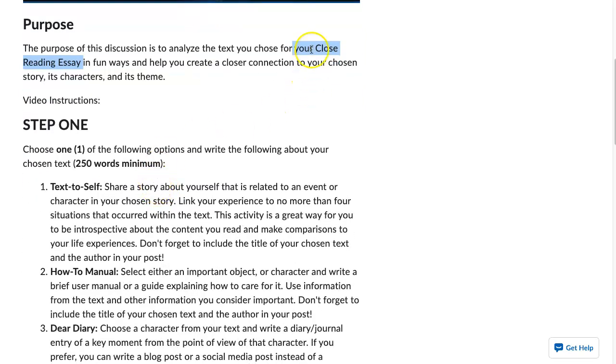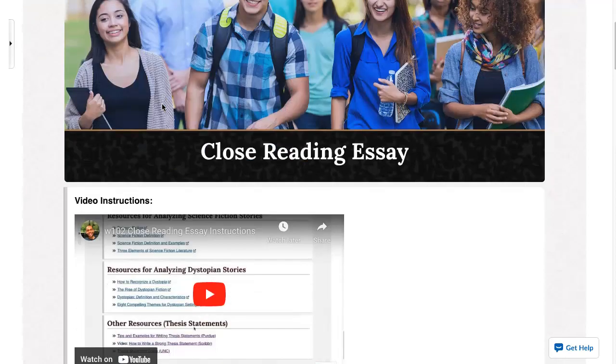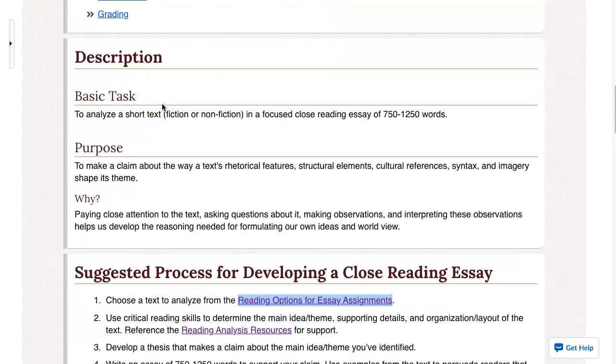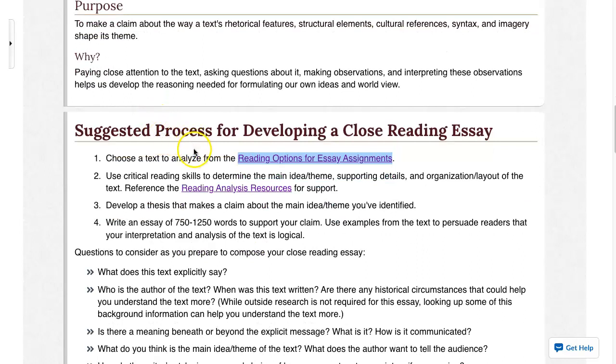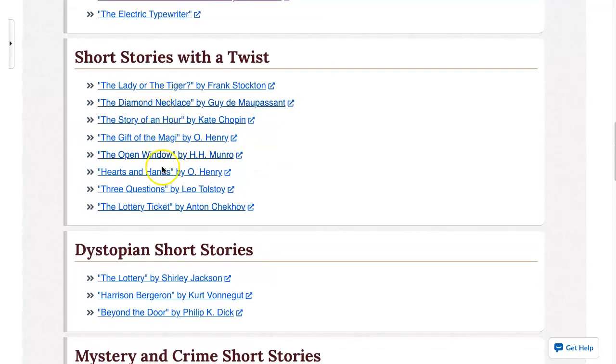It's important to understand here, you're going to click on that close reading essay. If you remember, the close reading essay asks you to choose from a pre-selected list of texts to read and write your close reading essay. If you click on this link here, it will bring you to these story options. You chose one of these stories to write your draft on, so that's going to be important to know for this exercise. The story that you chose, keep that in mind, the one that you're writing your close reading essay on.